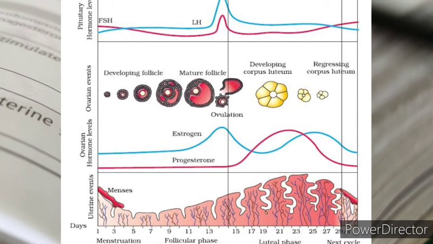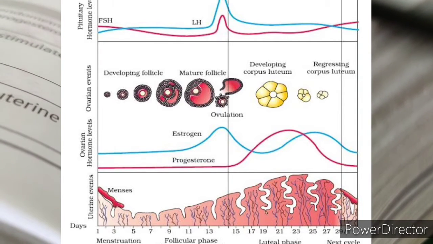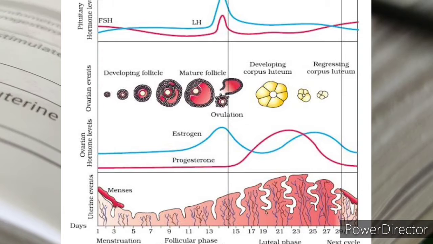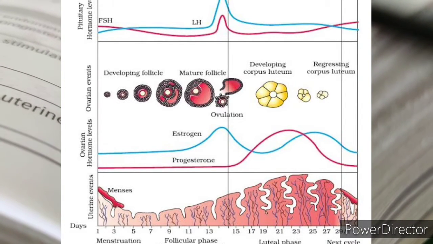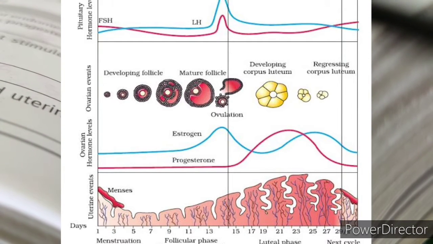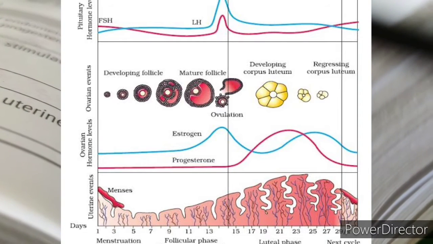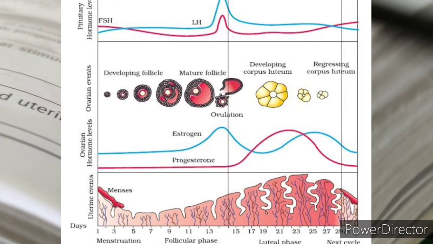So the cycle will start with the menstrual phase. The first phase is the menstrual phase, where the menstrual flow occurs and it lasts for 3 to 5 days. As you can see in the diagram, in the uterine events, you can see the menses, that is nothing but the breakdown of the endometrium with blood, secretions and ovum. The menstrual flow results due to breakdown of the endometrial lining of the uterus and its blood vessels, which forms liquid that comes out through the vagina.